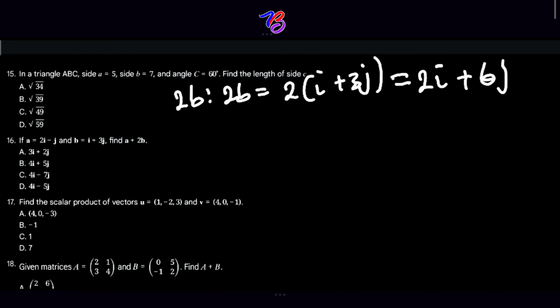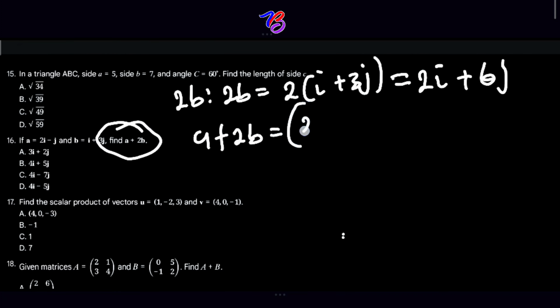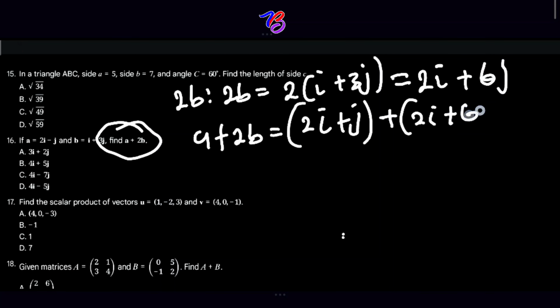So now we are going to add a and 2b together. That's what the question is saying. I hope you are here. So if we are doing that, then we are going to have a plus 2b is equal to, open bracket, 2i minus j, plus, open bracket, 2i plus 6j. So we are going to collect like terms by grouping i and j components together.